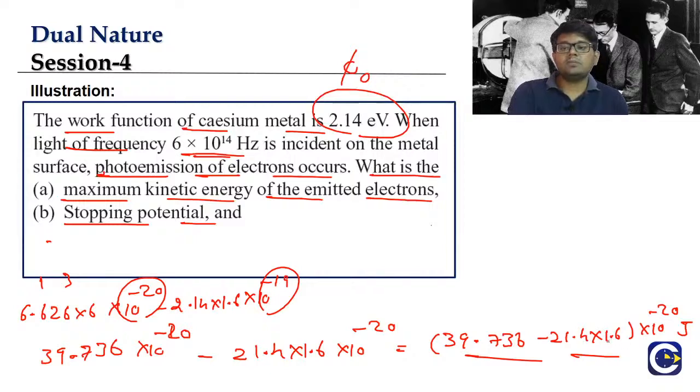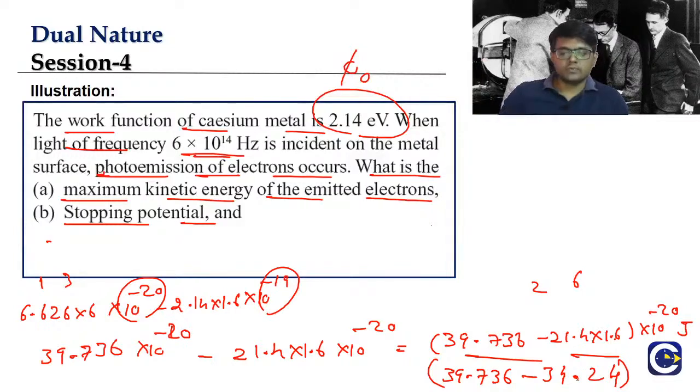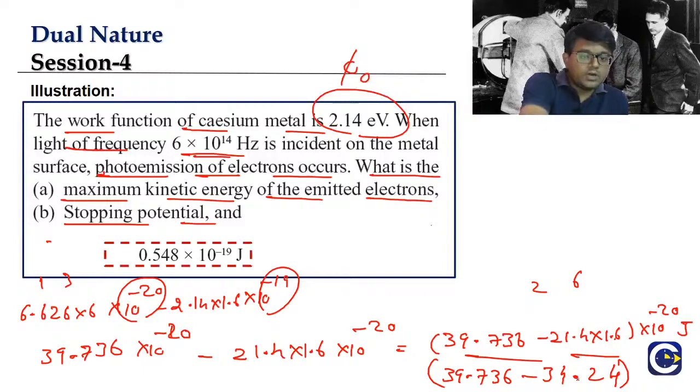I mean, first forget about the decimal places. 16 4s are what? 64. So we'll have 6. 16 1s are 16, means 22. 2 will come. 16 2s are 32. After putting decimal places, 34.24. 39.736 minus 34.24 into 10 power minus 20. So what will be the answer, guys? It will be 5 point something. Check it. It will be 5 point something into 10 power minus 20.